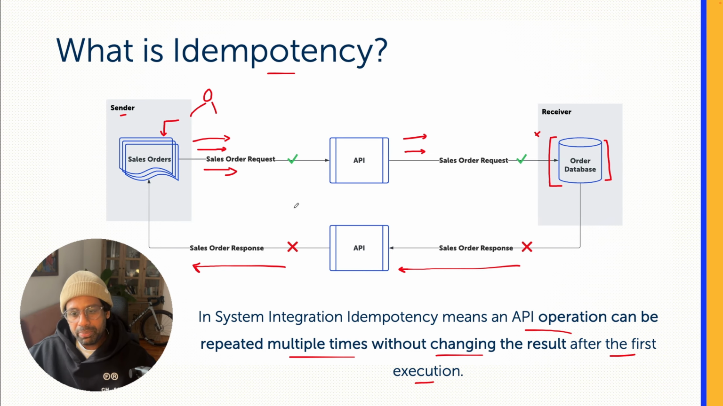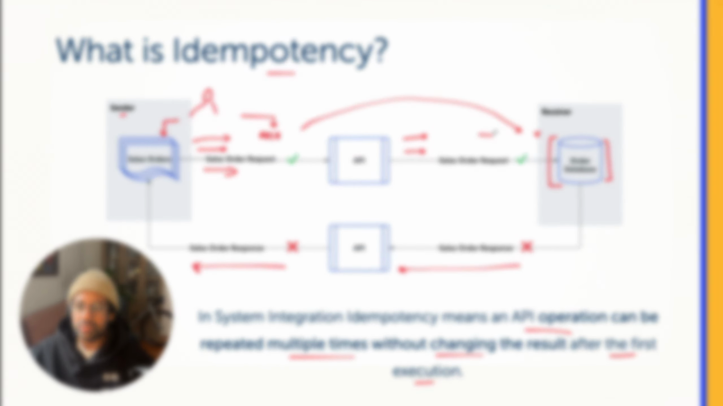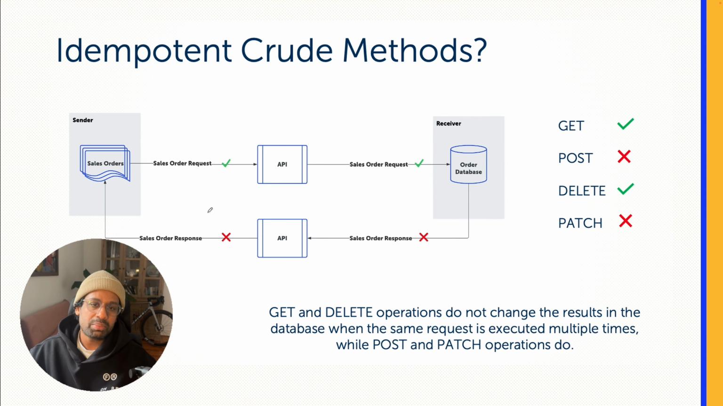If we put it in simpler terms, we can think about idempotency in system integration as avoiding duplicate requests. For a specific sales order number, let's say sales order number 0010, the order should be created only once in the backend database. Any other duplicate requests for the same sales order number should be ignored. Now that we understand the concept of idempotency, let's talk about which HTTP methods are idempotent.